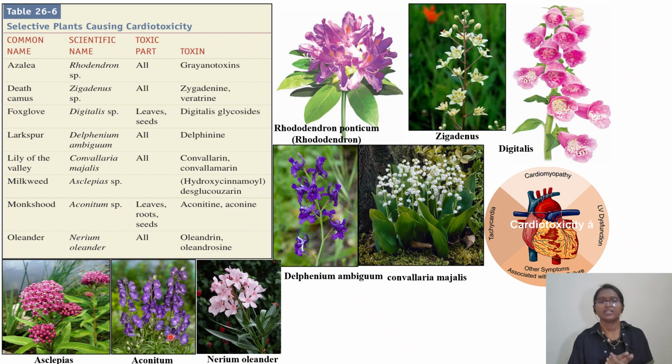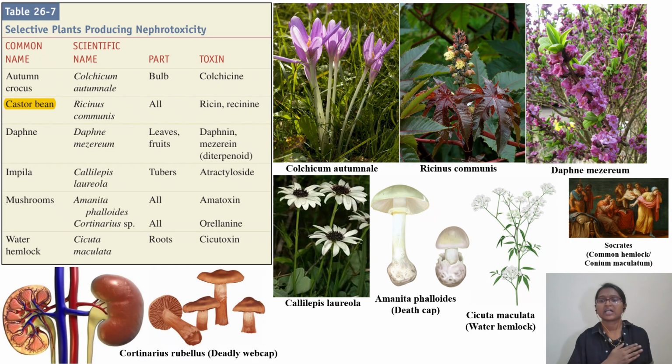The last point is oleander, or Nerium oleander. Very important. You keep getting it in your exam: Nerium oleander. Here you can see the plant, and the toxin is oleandrin, and the common and scientific name is Nerium oleander. Okay, so all these things, whether it is Digitalis purpurea, lily of the valley, milkweed, monkshood, or oleander, are examples of plants which cause cardiotoxicity, adverse effects on your heart.